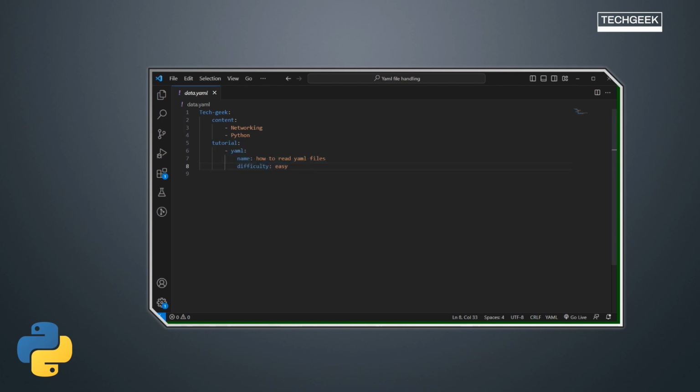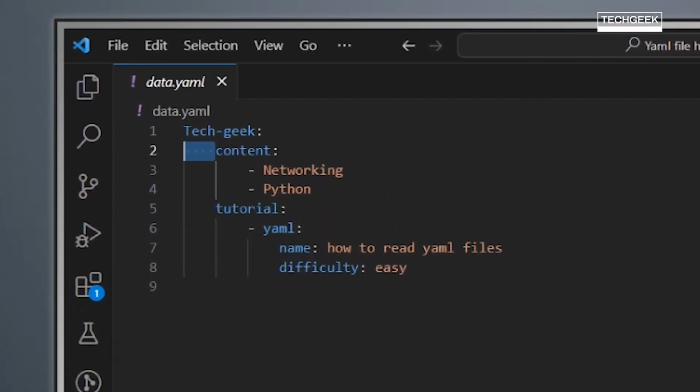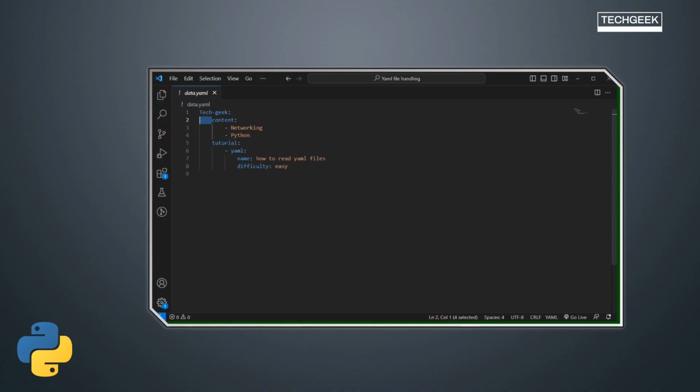So this is how the structure of a YAML file will be, and whatever spaces you are seeing, if you zoom in here, you see 4 spaces, right? So these 4 spaces represent indentation, right? It should be the same across all the content.